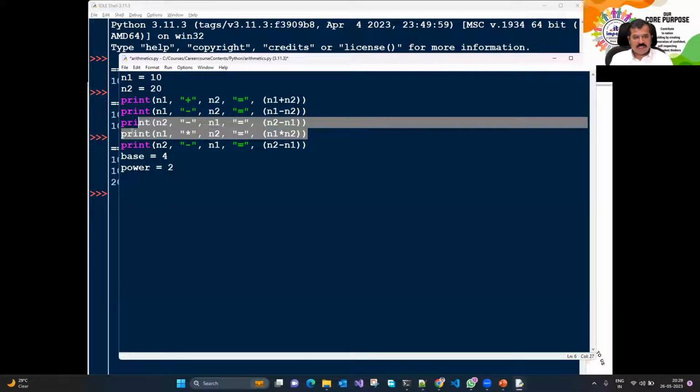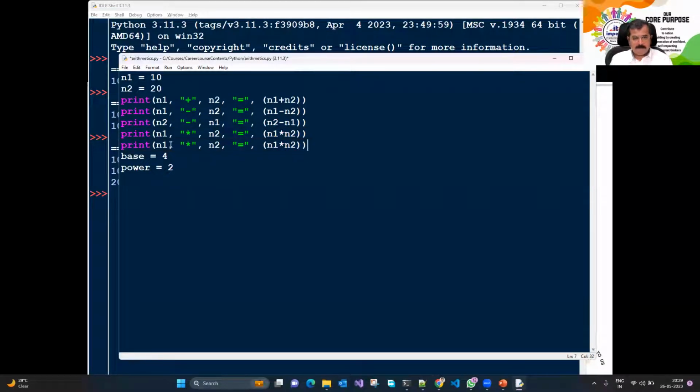Next, what I could have done is I could have gone ahead with another operation: n1 divided by n2 is equal to n1 divided by n2. Now, this could be interesting because there are two different types of division that we have. One is integer division, the first one, and this is the real division. And so I like to use 2 slashes. So I save this file and I run this particular code.